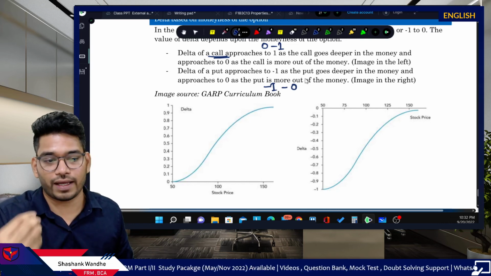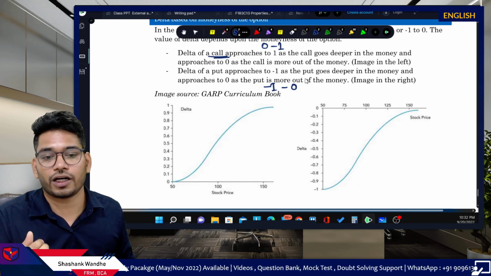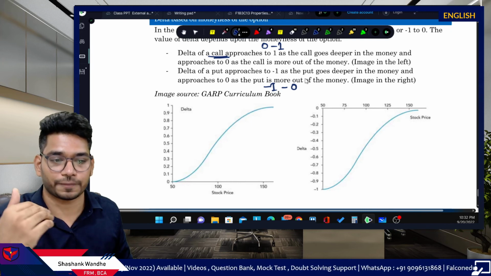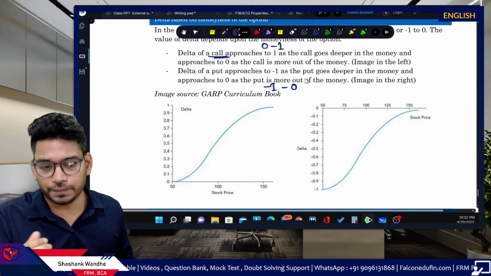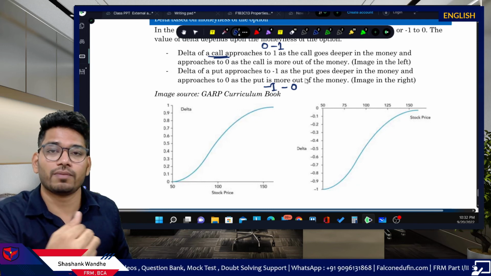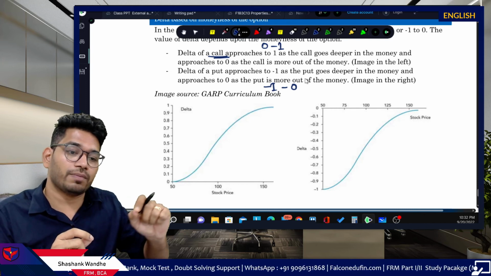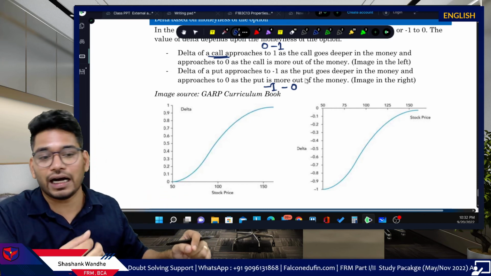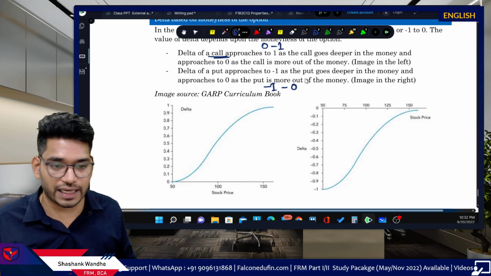When the option is not sensitive to underlying price changes, it will show no changes, and it will keep increasing as we move deeper into the money. The put option price will move in the negative direction. Always remember, as the put option goes deeper into the money, the put delta will decline because of the negative sign.